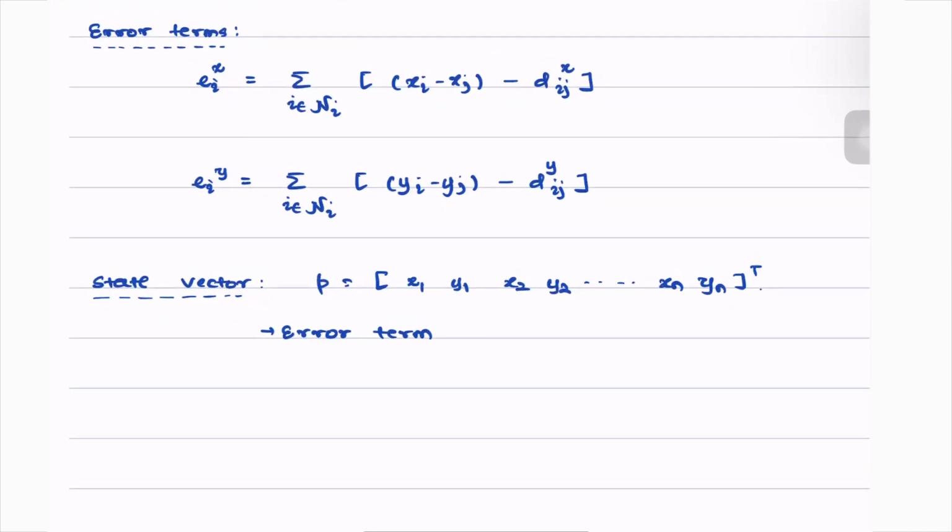So I would ask the students to pause the video here and see if they can now write some error term E, which is a 2n cross 1 vector, such that it gives us all of the errors for all of the agents in the network.